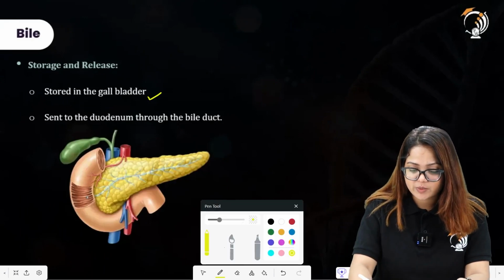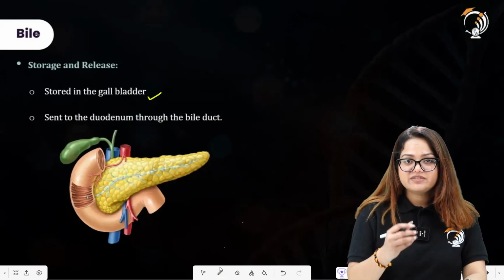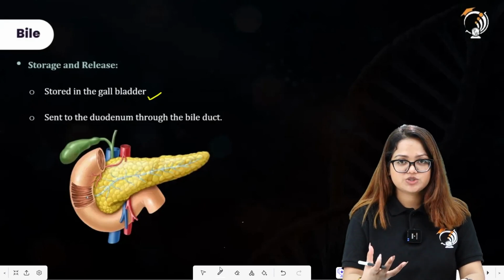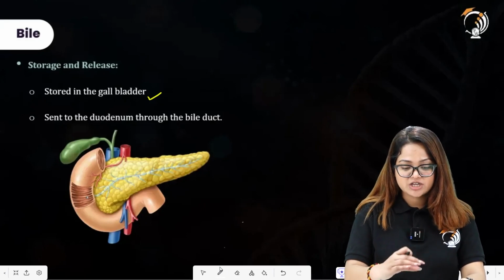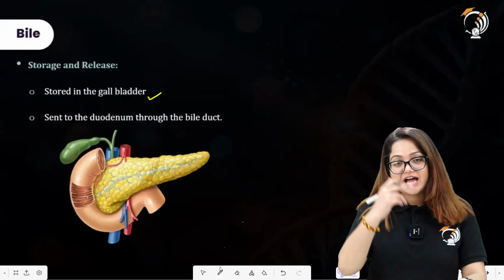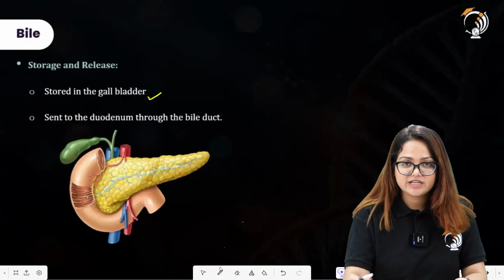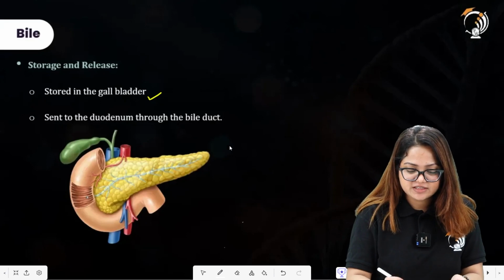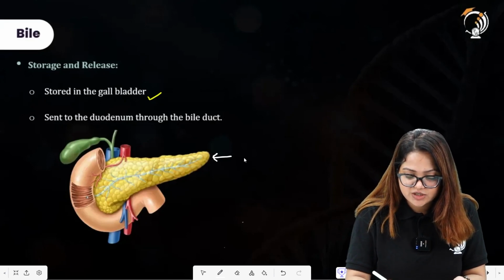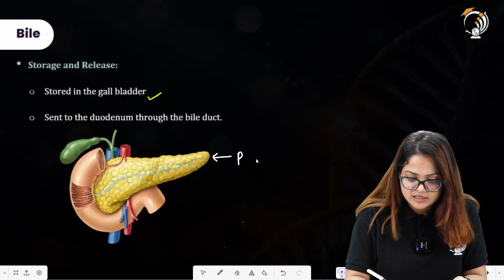Now there was one question in which you had to identify the different structures in this particular image. So this was the exact image which was asked in the question here. So let us identify what are all the organs located in this structure. This leaf like structure here represents the pancreas. This is the pancreas.